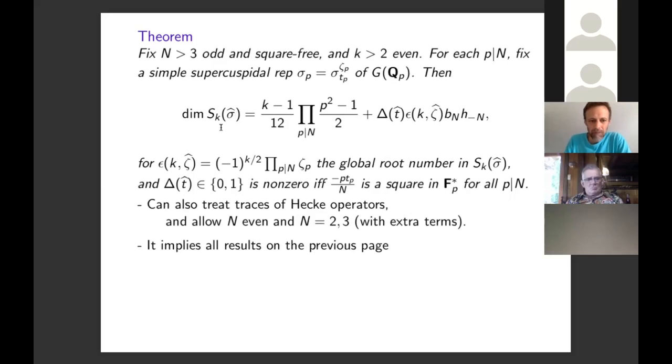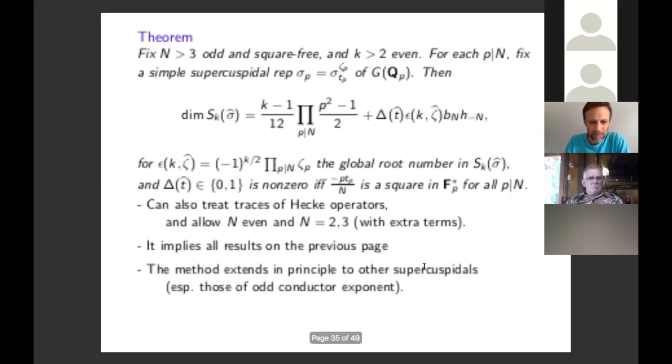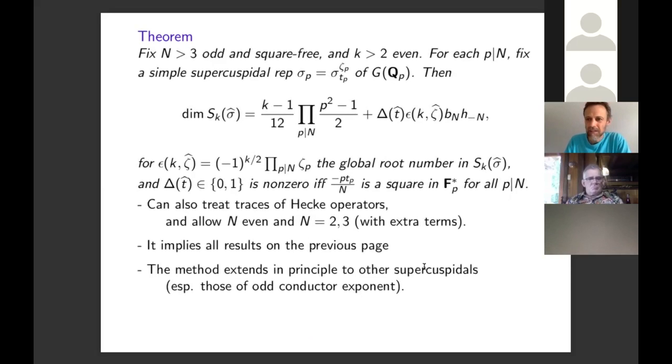This theorem implies all results on the previous page that were looked at by the previous authors. And the method extends in principle, at least, to other supercuspidal representations, particularly those of odd conductor exponents. The supercuspidal representations of odd conductor exponents are actually all induced from characters of certain open compact subgroups. But the jury is still out as to whether it will be feasible to carry out this program for these representations.